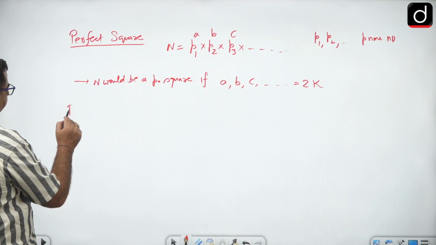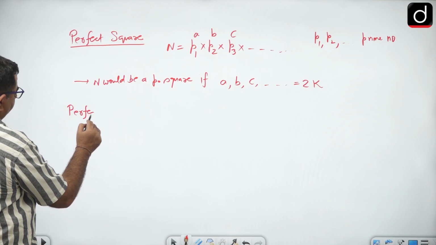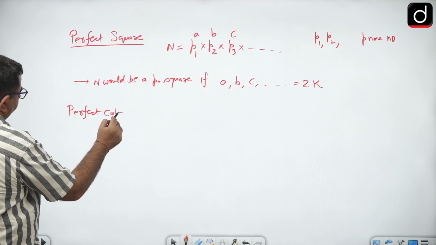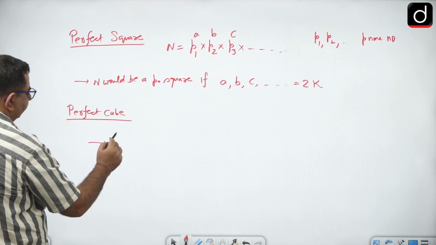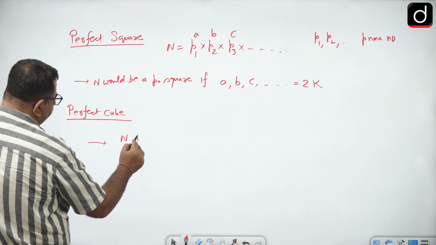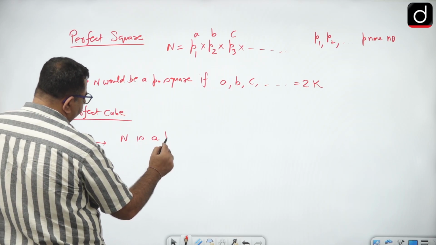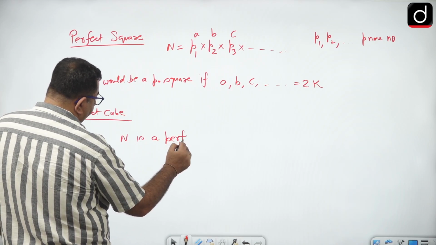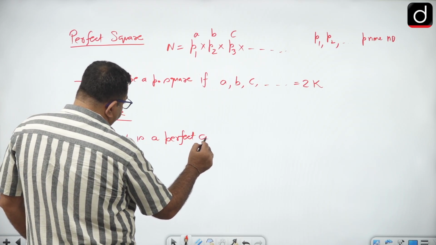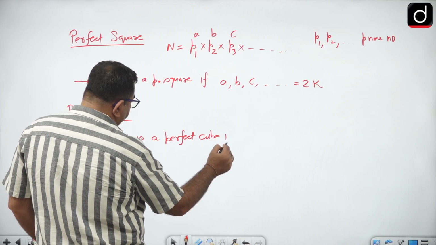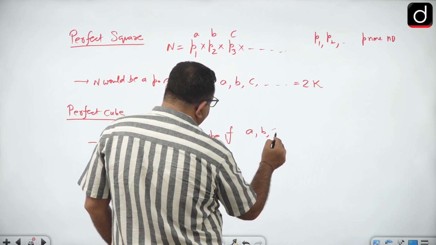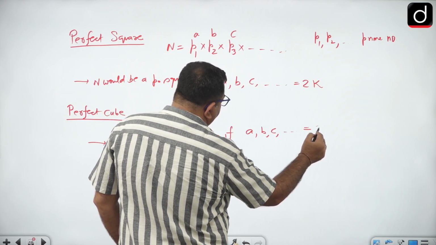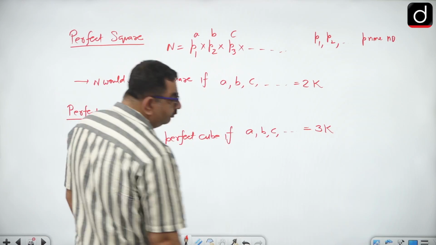And perfect cube: again n is written like that. So n is a perfect cube if all the powers a, b, c and so on are multiples of 3.